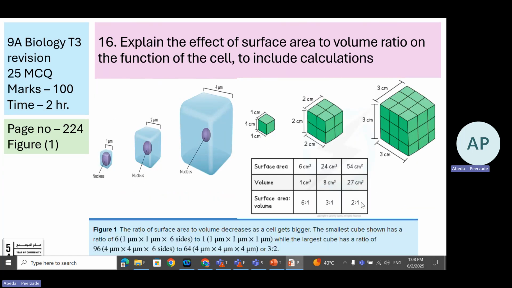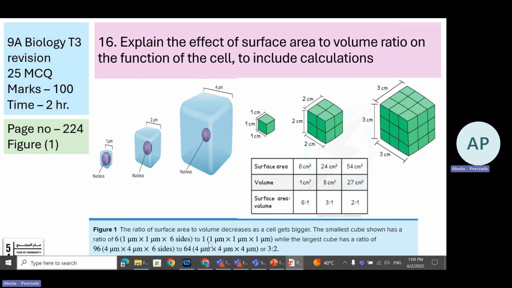Now how to calculate? See, the surface area formula for the cube is length into breadth into number of surfaces. Say for example, this cube has a side of 1 micrometer. Because it's a cube, length, breadth and height are all the same. So length 1 micrometer, breadth 1. This number is constant for the cube: 6 sides are there. So 1 into 1 into 6 gives you 6 centimeters squared, that is the surface area.